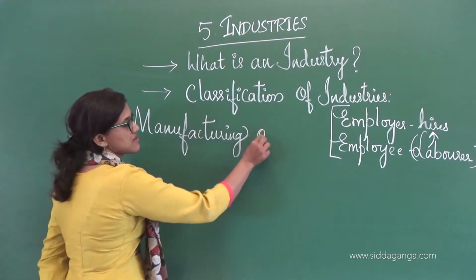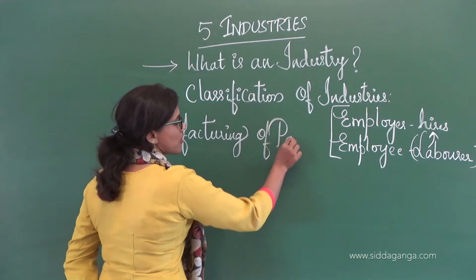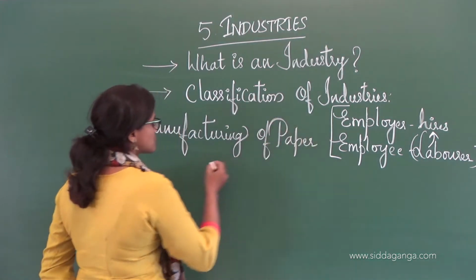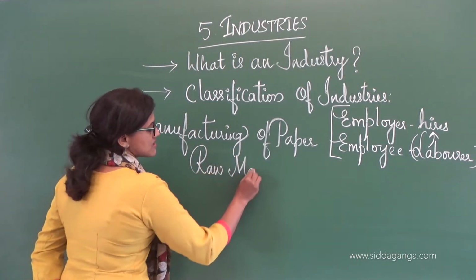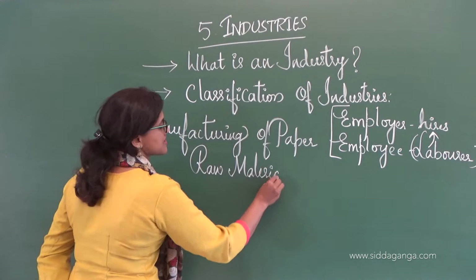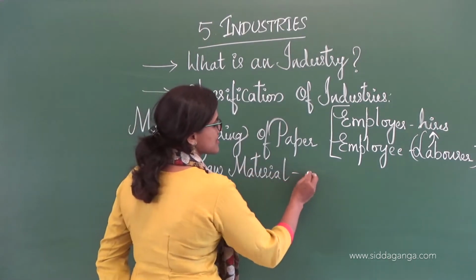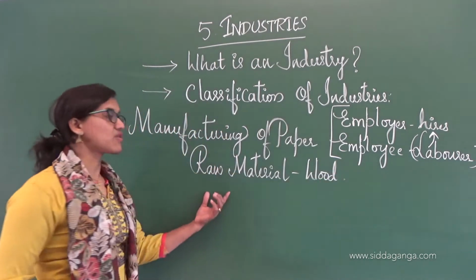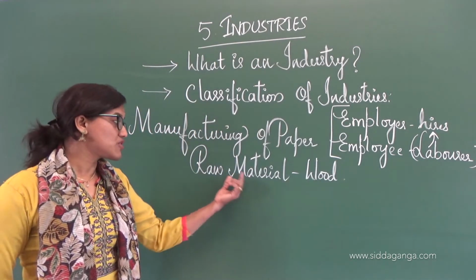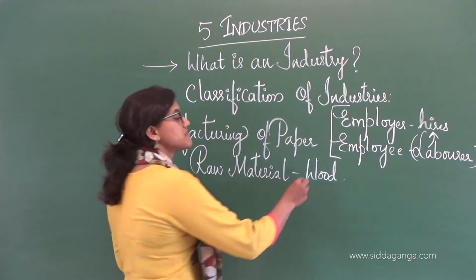For manufacturing of paper, what is the raw material that is needed? Here the raw material is the wood, right? Like from the tree we get it. So wood is the raw material here which will be used to make the finished goods.